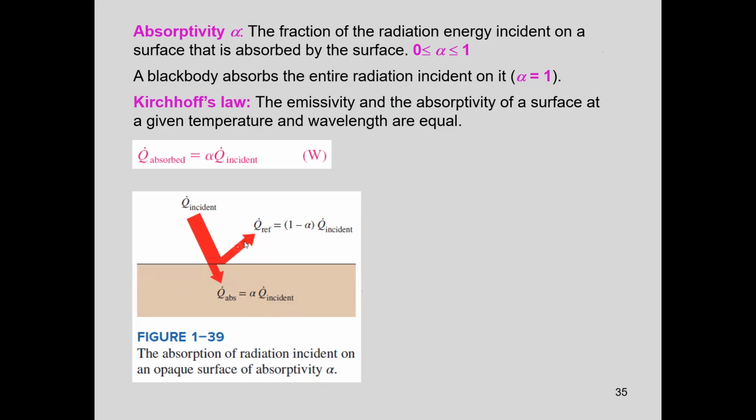Okay, and the remaining part is reflected. Alpha is between 0 and 1. A black body has an absorptivity value equal to 1. If it's a black body, 100% of incident radiation is absorbed. Kirchhoff's law says the emissivity and absorptivity of a surface at a given temperature and wavelength are equal to each other. Here, the rate of radiation absorbed is equal to absorptivity times incident radiation.